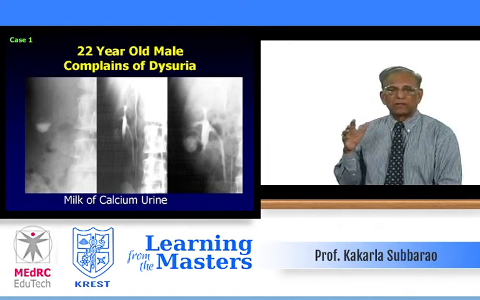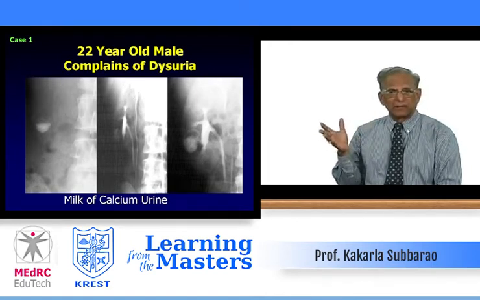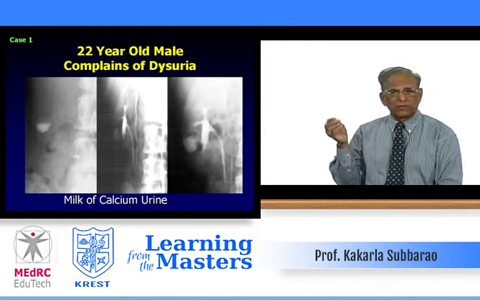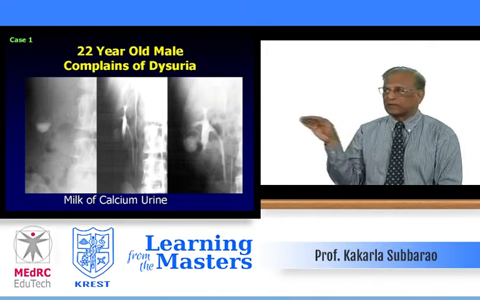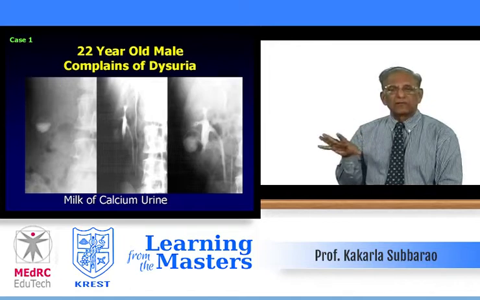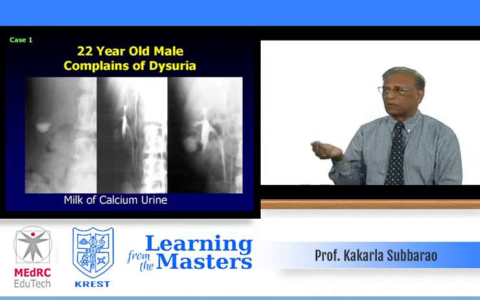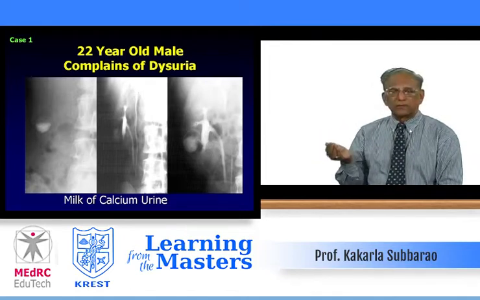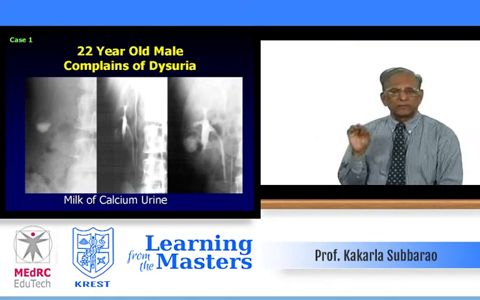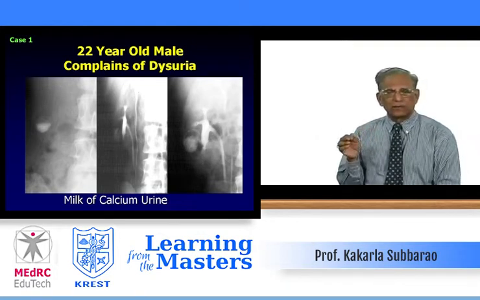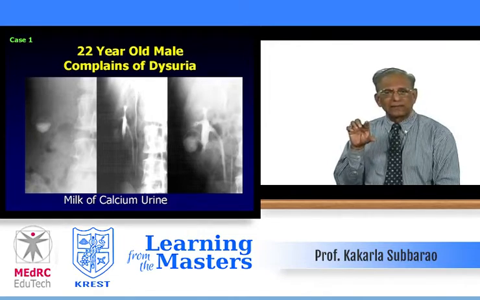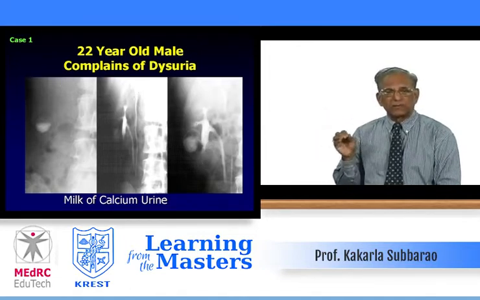You have heard of milk of calcium bile in the gallbladder, where the bile salts precipitate, and in the erect posture they form a line. This is not an erect posture, but still on lying down also you can get a layer of the normal urine and heavy calcium at the bottom. This is called the milk of calcium urine. Often there is an infundibular stenosis, either congenital or acquired. And so one calyx dilates and urine goes through, collects there, stasis, maybe infection, but here there are no signs of infection.